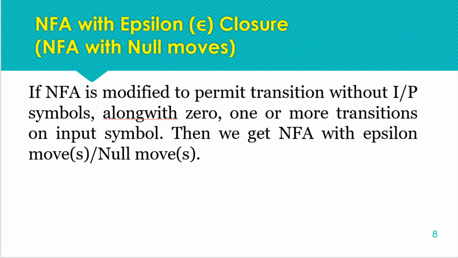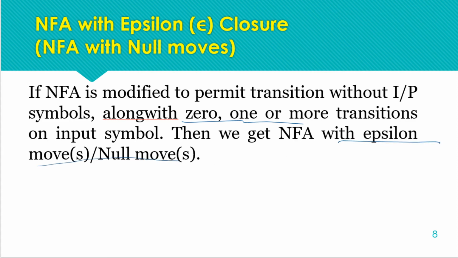Next, what is epsilon closure and what is an epsilon move? For NFA with epsilon moves, we can move to any state with 0, 1 or more transitions for an input symbol, or we can move to any other state without reading any input symbol.